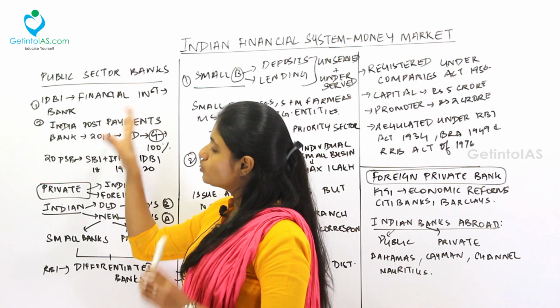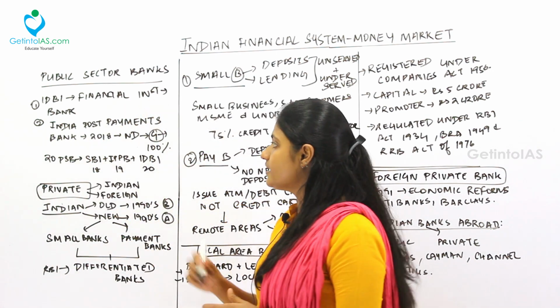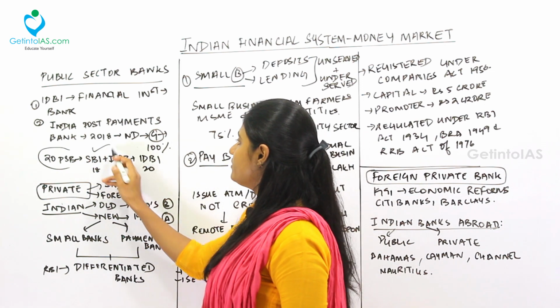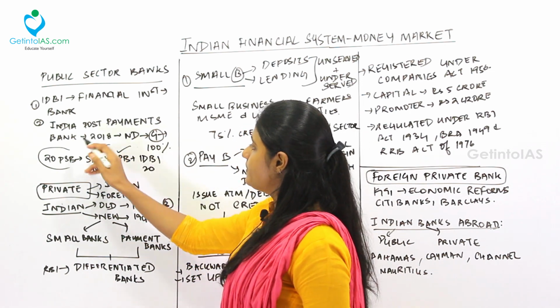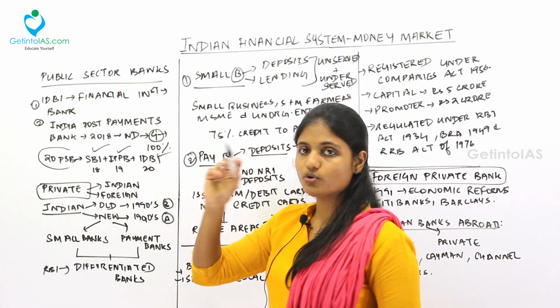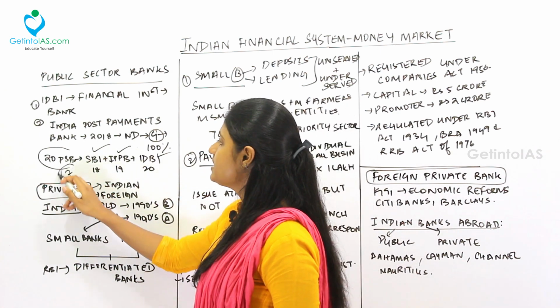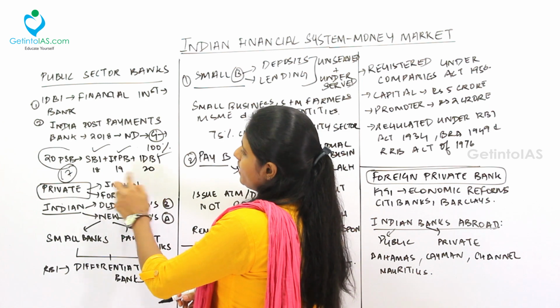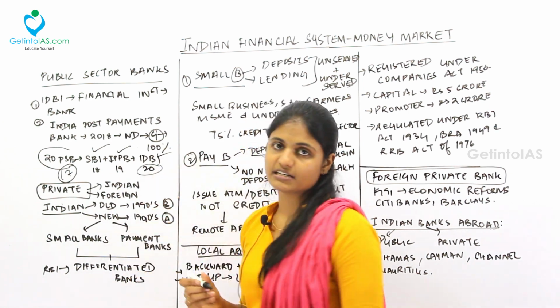Next, coming to the total number of PSBs in India, there are 20 PSBs in India right now, including the State Bank of India, the IPPB and then the IDBI. So I told you earlier there were 17 PSBs, and now adding the SBI, IPPB and IDBI, we have totally 20 public sector banks.